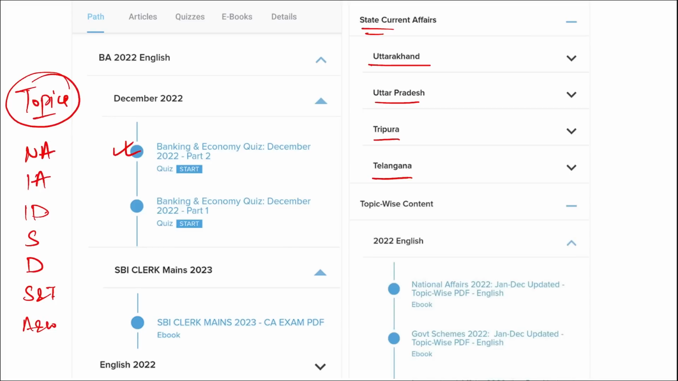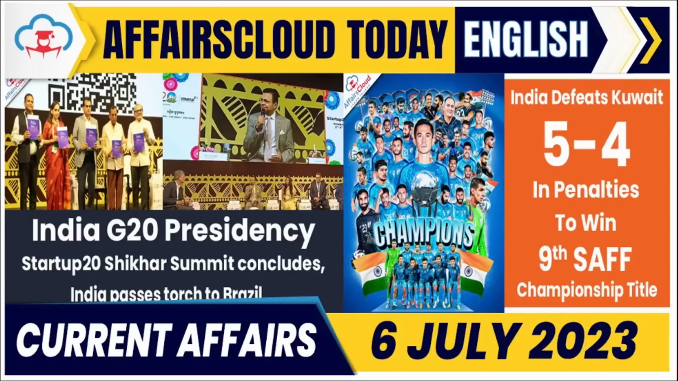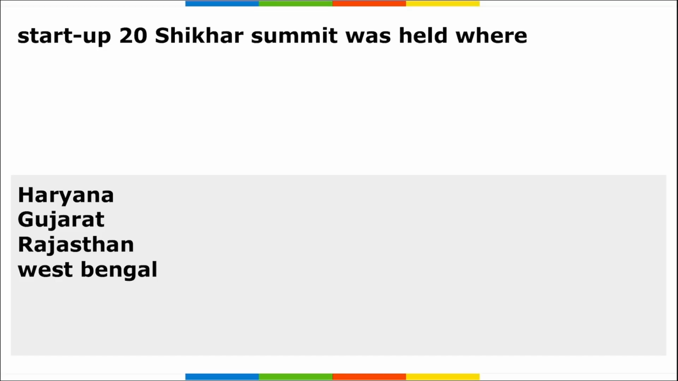Hello everyone. So in this video we will be discussing important current affairs of the 6th July. The session will be very important and interesting. So do pay attention till the end, as we will be learning multiple things here. Correct? Let's start. The first question is, Startup 20 Shikhar Summit was held recently. Where was this Startup 20 Shikhar Summit held?